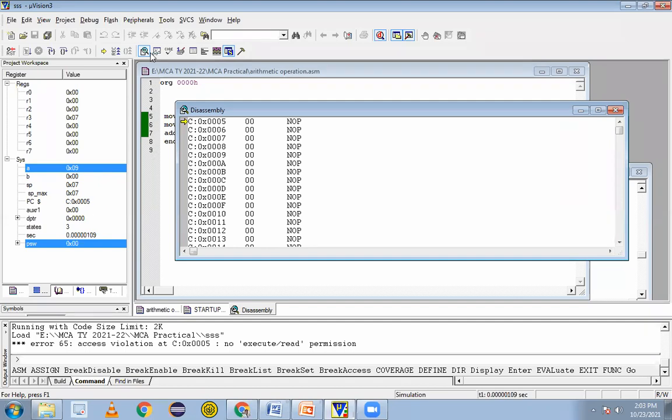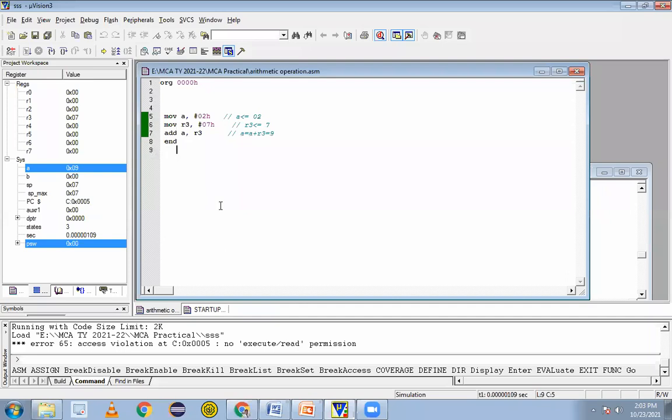Done? Clear? Yes, sir. And the PC is holding the next address 05. Nop is coming means what? No code is there after that line. Meaning is that after this no code is there. We take it and write the result of that.